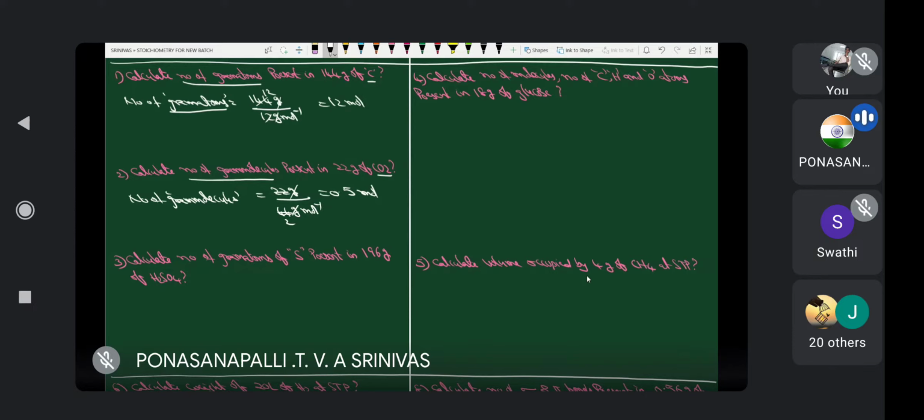Calculate number of gram atoms of sulfur present in sulfuric acid. What is the difference between first question, second question, third question? First question, atomic substance, gram atoms. Second one is molecular substance, gram molecules. Third question, molecular substance, gram atoms is asked. Therefore, here how to solve this one?